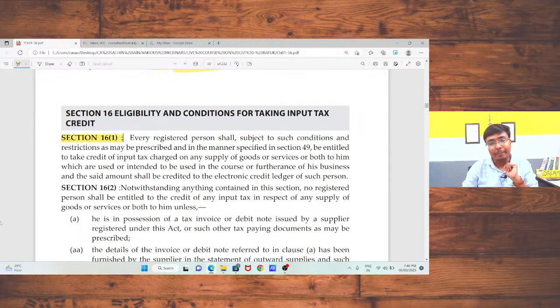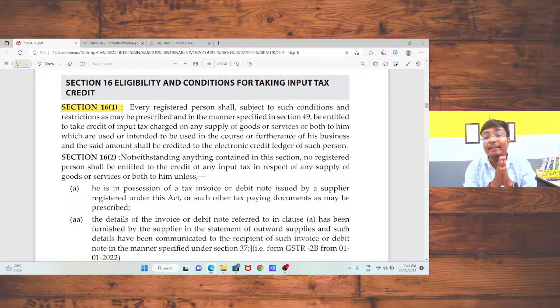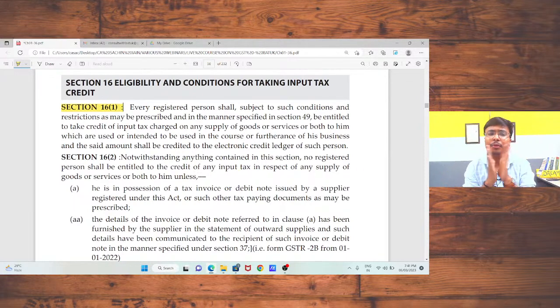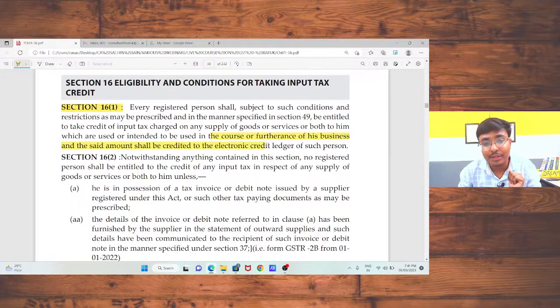Section 16 subsection 1 talks about if you are buying anything and using those product or services in the course or furtherance of business, in that case you are eligible to take input tax credit. Sir, this is a common provision and this line is exactly correct, not an issue. If I bought certain things and I am going to use those product or services in the course or furtherance of business, in that case I am eligible to take input tax credit. The same input has been credited in my electronic credit ledger. Okay, section 16 subsection 1.